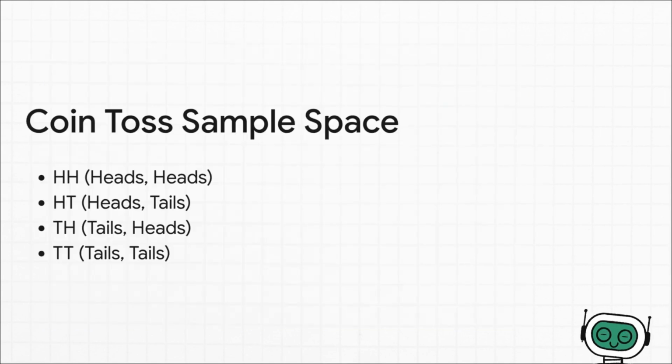For our 2 coin flips, what could happen? Well, you could get heads, then heads, or heads, then tails. You could get tails, then heads, or you could get tails, then tails. That's it. There are exactly 4 possible outcomes. This list is our entire universe for this problem.